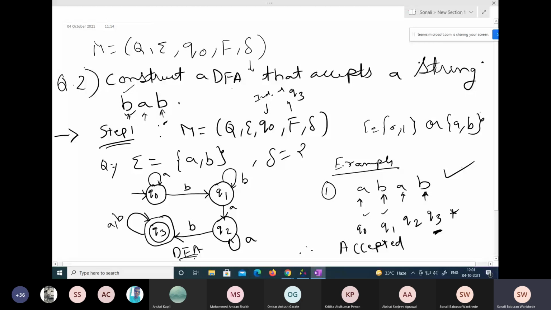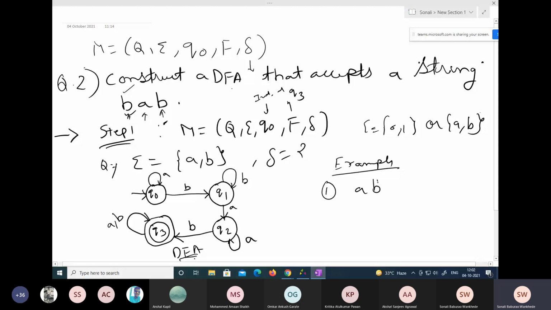Now let me take one more string which will not be accepted by the DFA, and you have to tell me the answer. For example, your string is A triple B. Now check and tell me whether it is accepted or not. A triple B. Come on, guys. Aviraj: Ma'am, A triple B is not accepted. Very good. It's not accepted.